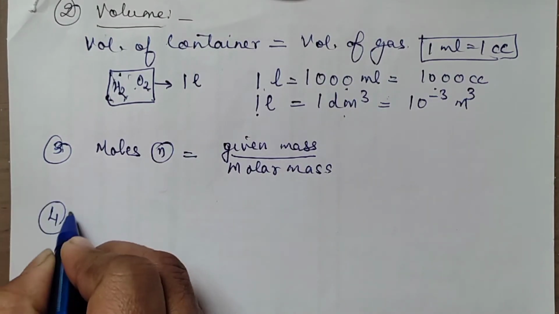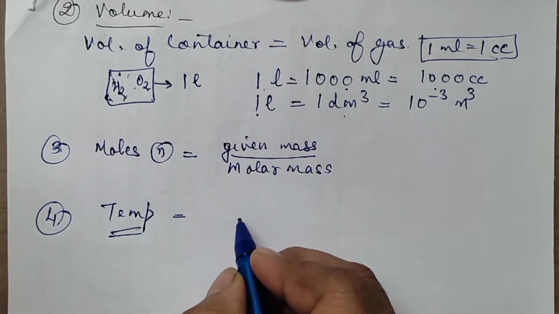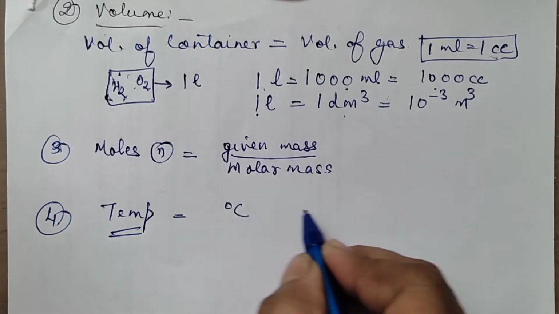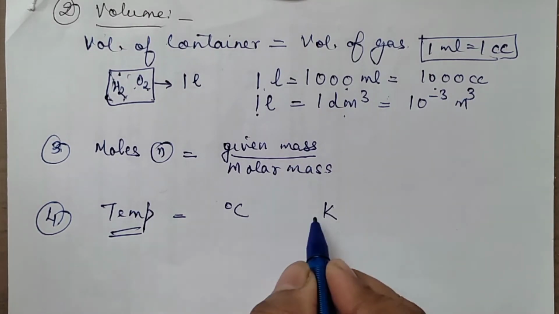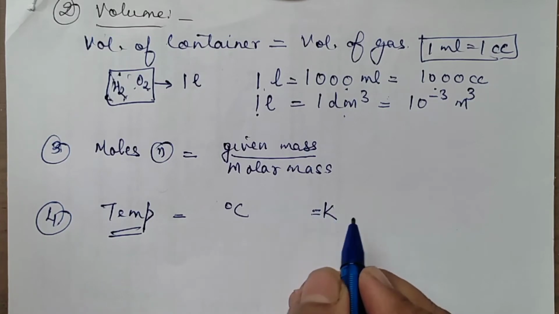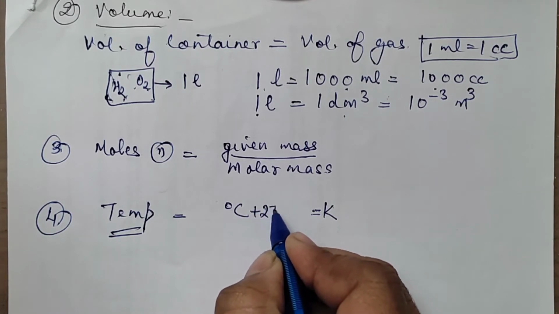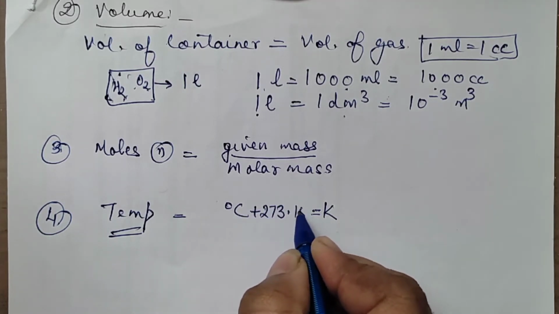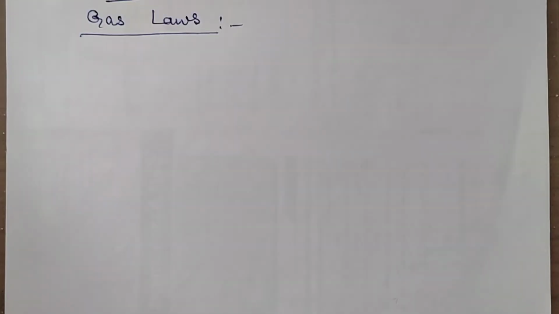Now, the fourth measurable property which you have is temperature. Okay, normally you express temperature in Celsius or Kelvin. Okay, so we should be knowing their relation. If it is given in Celsius, you have to convert into Kelvin always while calculating. So, whatever temperature is mentioned in Celsius, you will add to that value 273.15. In normal calculations, you can just add 273, that is enough. So temperature given in Celsius plus 273 will give you the temperature in Kelvin. Clear? Now moving on to the gas laws.